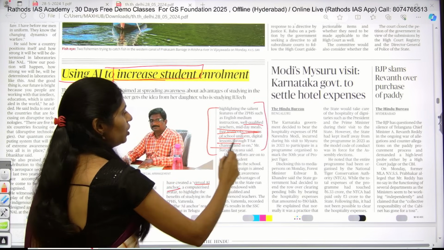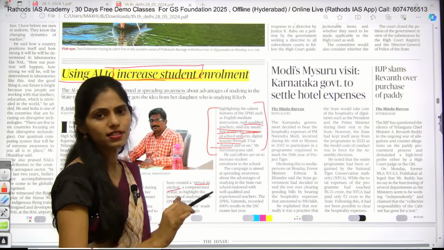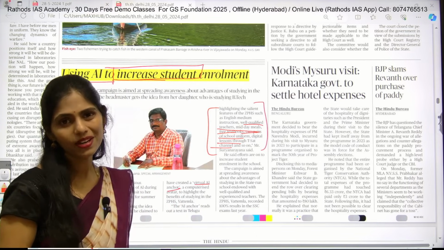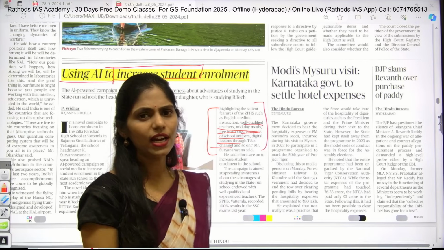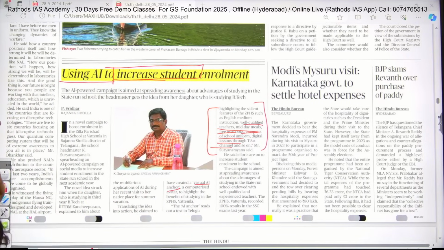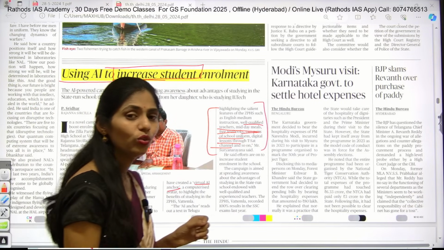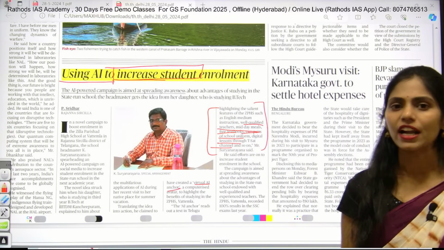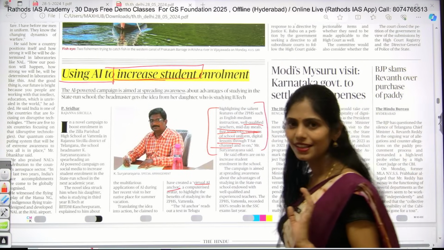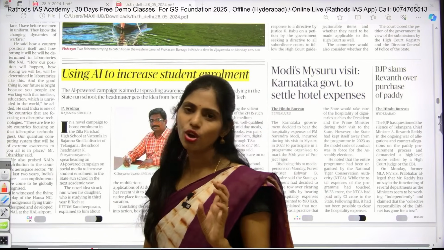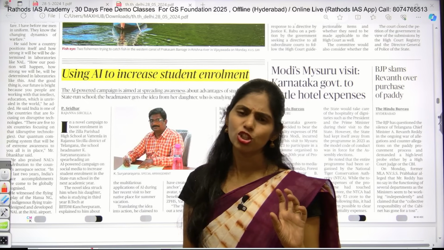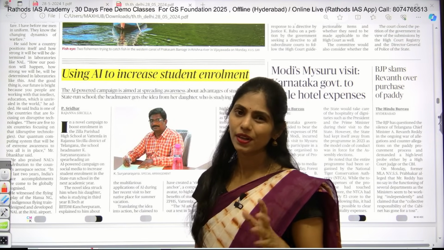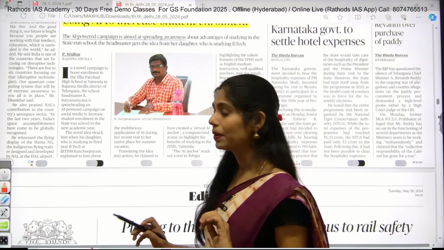So in this way they used this AI, and that is very helpful for increasing enrollments in this government school. So that you have to see. You can write this as one new application whenever you are writing your answer regarding applications of artificial intelligence. Clear? And for sure in this 2024 examination you can get question regarding applications of artificial intelligence in your prelims or mains. For sure, be prepared with that.